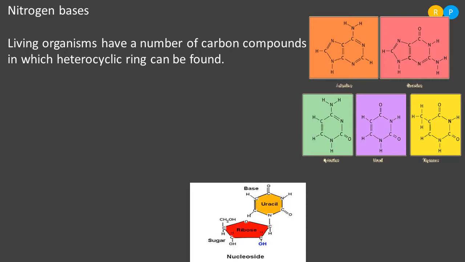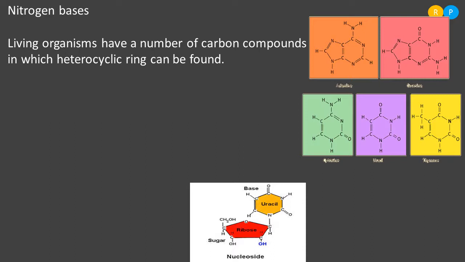There are some carbon containing compounds present in our body. Those carbon containing compounds exhibit heterocyclic ring structure. Because they exhibit heterocyclic ring structure, they are some of the important molecules in our body. The formation of some macromolecules takes place by using the nitrogen bases, right? Nitrogen bases are the best example of heterocyclic ring structures in our body.